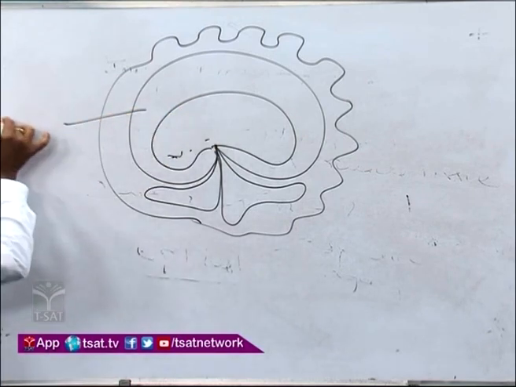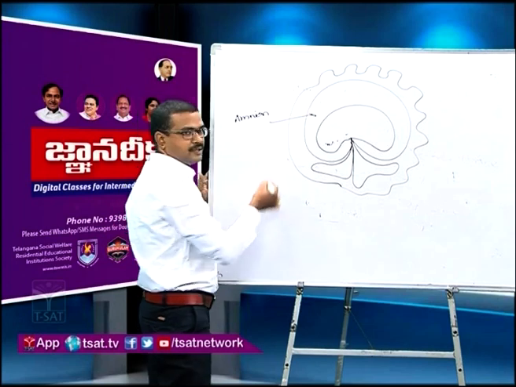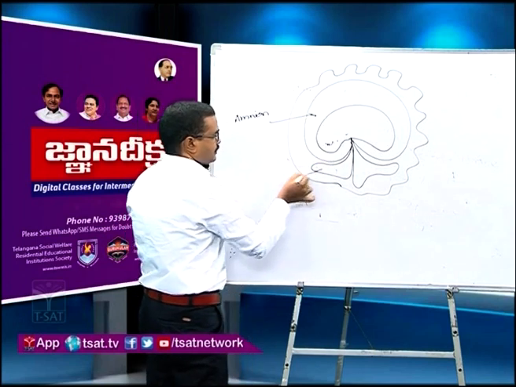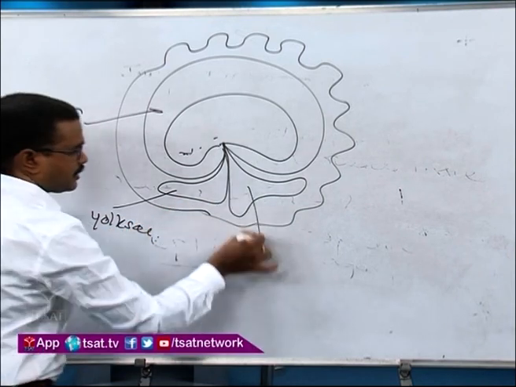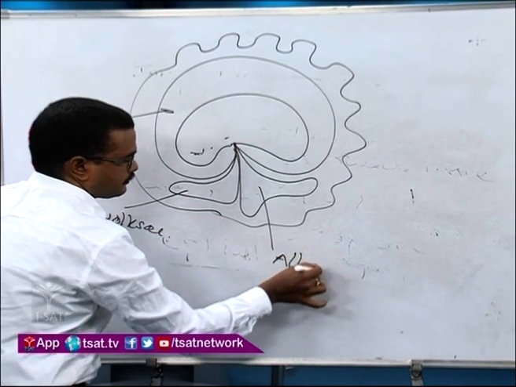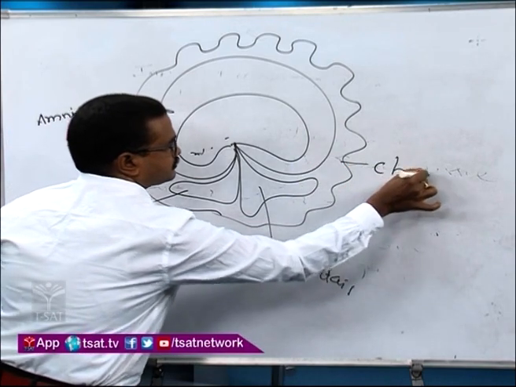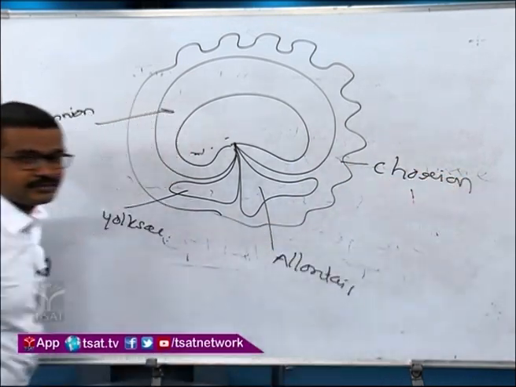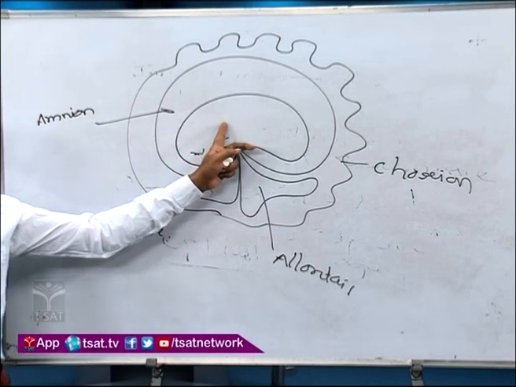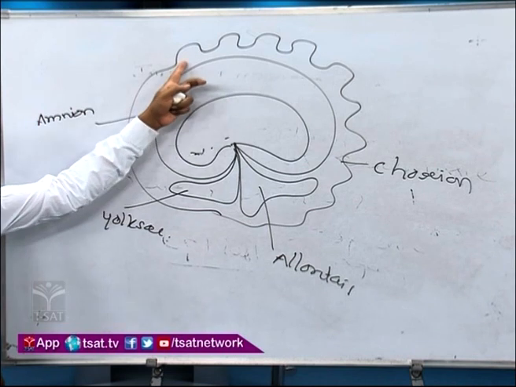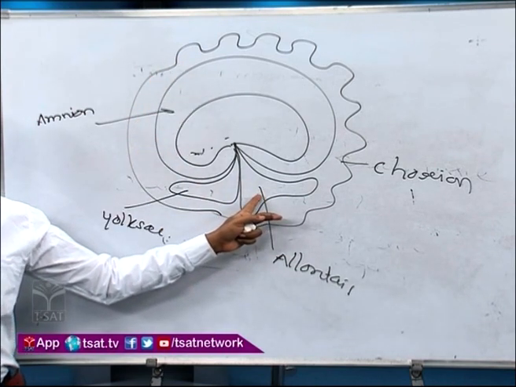So amnion, yolk sac, allantois and chorion. Around the fetus, around the embryo, amnion, chorion, yolk sac, allantois. Those are the four extra-embryonic membranes.